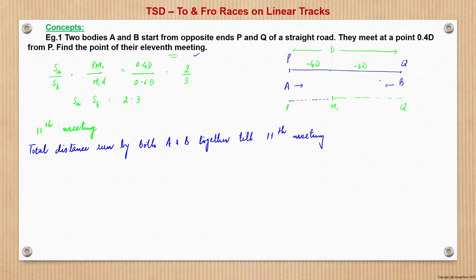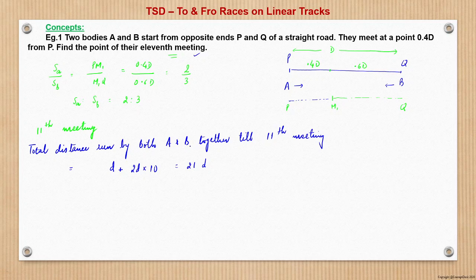Since they are starting from opposite ends, the first meeting will be at d, and for every next subsequent meeting, they will be covering 2d distance between them. So that becomes 2d, and there will be 10 more meetings, right? So it becomes 21d as the total distance covered. So together they have covered a total distance of 21d. Now we have to see what distance A has covered, and of this 21d what distance B has covered.